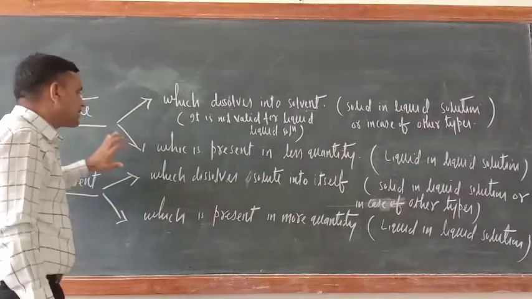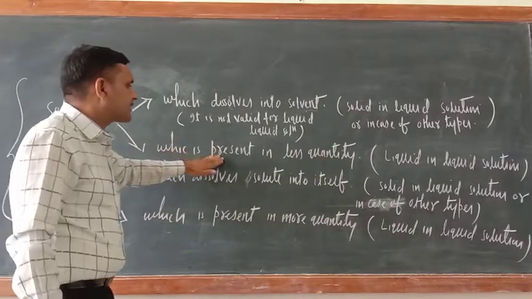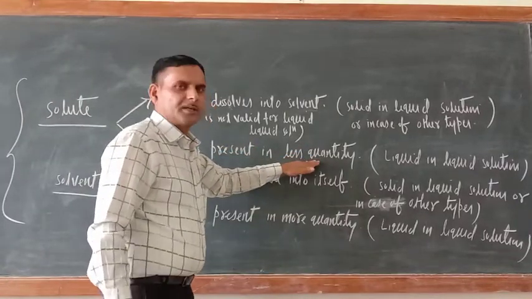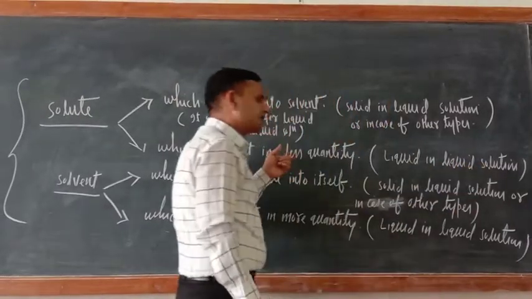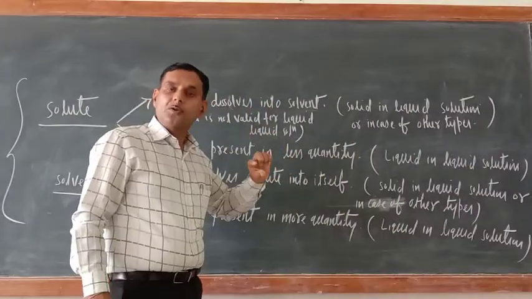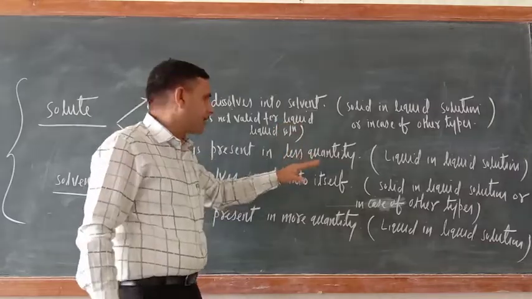What is the other definition of solute? Which is present in less quantity. This is valid for liquid solution, means when solute and solvent both are liquid.